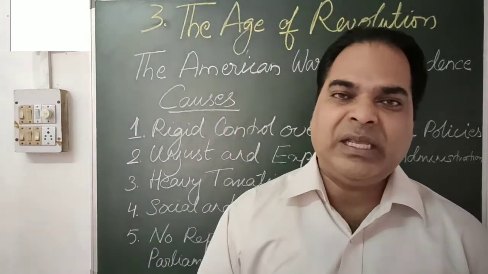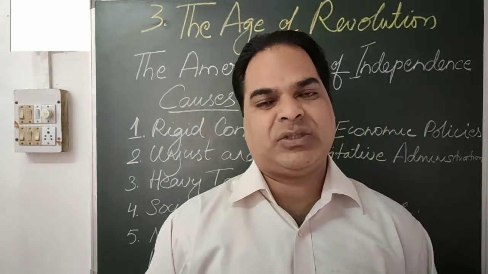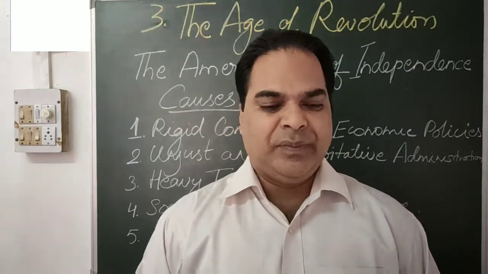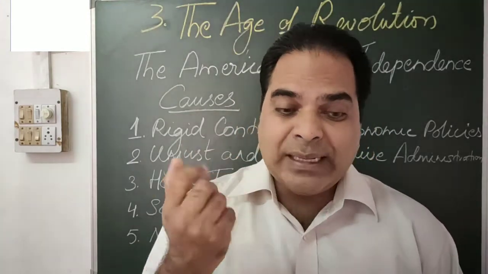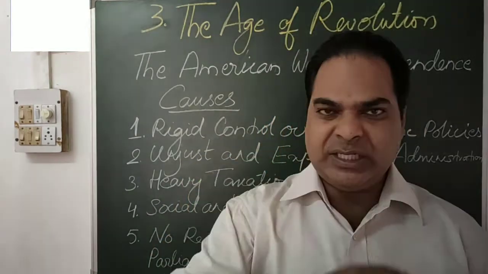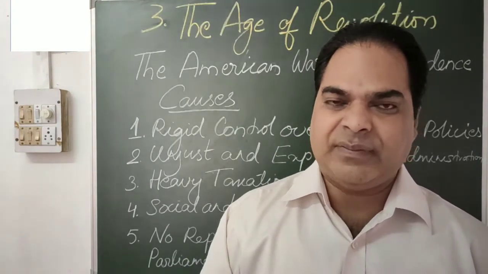So, socially and culturally, my dear, the American colonies were different from the British. The colonists were very, very simple and liberal, unlike the British Puritans, who were rigid and conservative. The British Puritans, people of Britain, were very, very rigid and conservative.